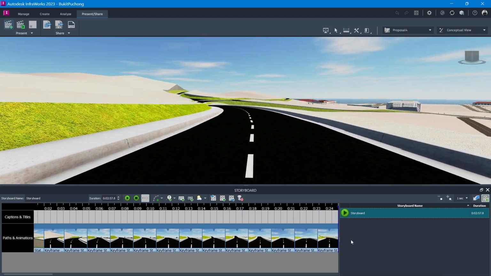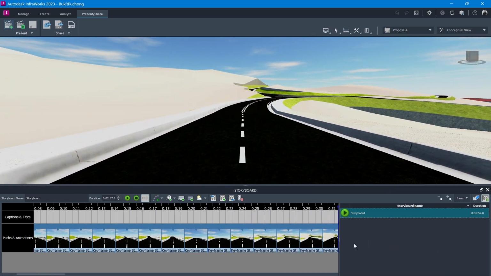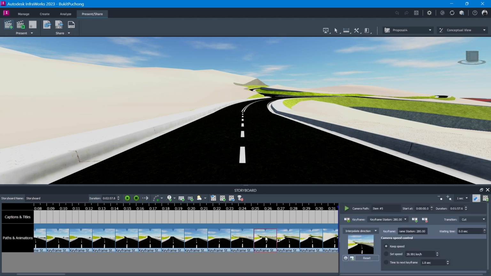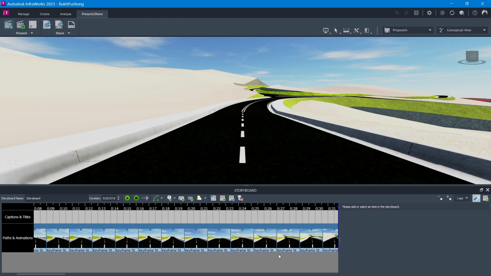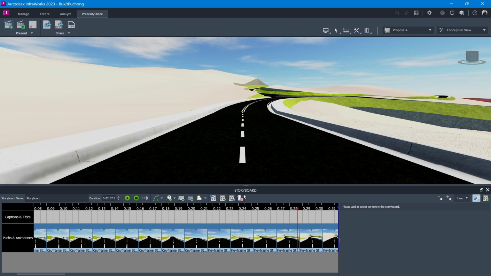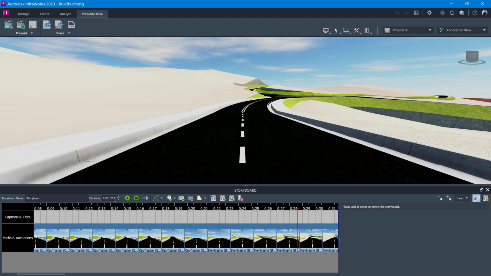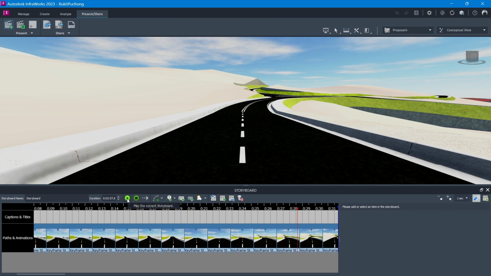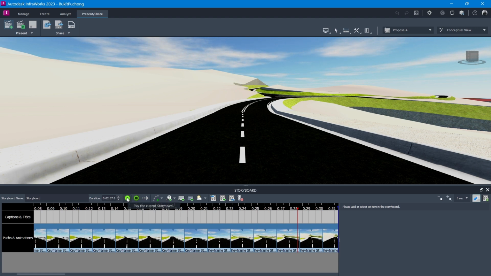So I can go along the road. You can add a keyframe at a certain length, certain position, and then it will play based on that. So the total is 2 to 3 minutes for all the segments of the road that we have.